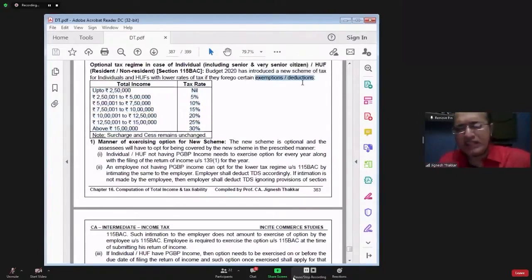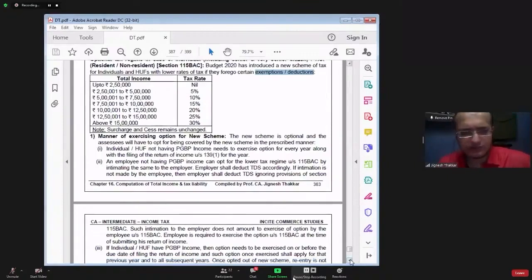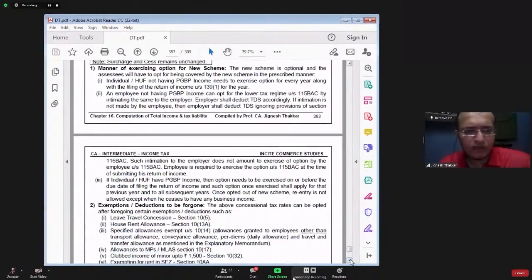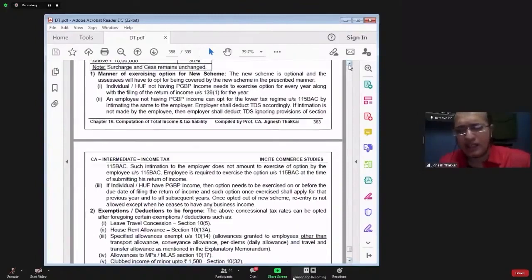So it is not a one-sided benefit offered by the government to the taxpayer. You take the benefit of lower slab rates, and at the same time, you forego certain exemptions and deductions. Surcharge and health and education cess would remain the same. There is no change in that.